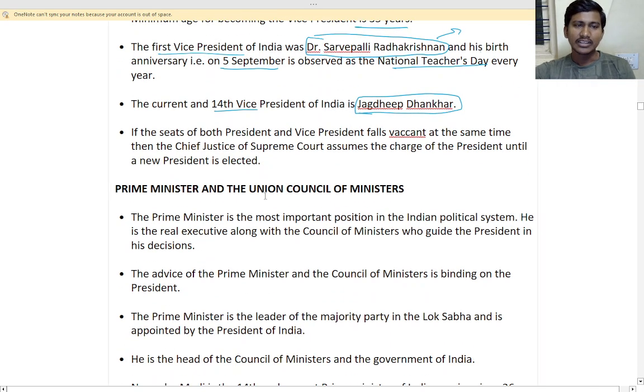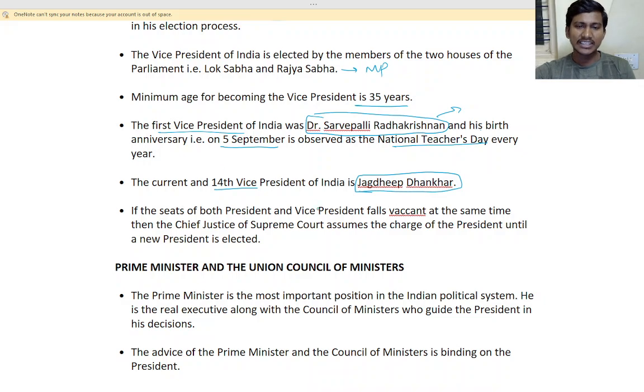If the seat of both president and vice president falls vacant at the same time, then the Chief Justice of the Supreme Court assumes the charge as the president until the new president is elected. If both the vice president and president are not there, that is they resigned, who will be acting as the president?